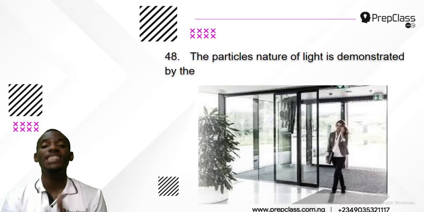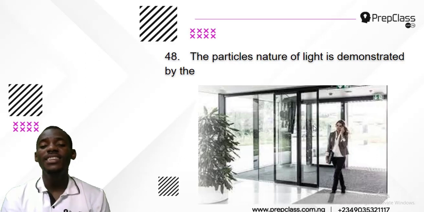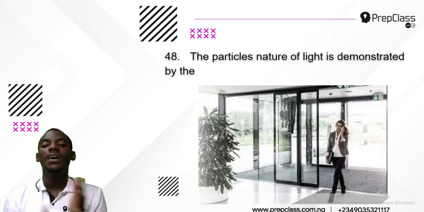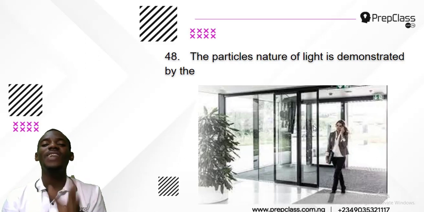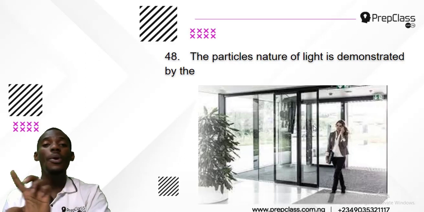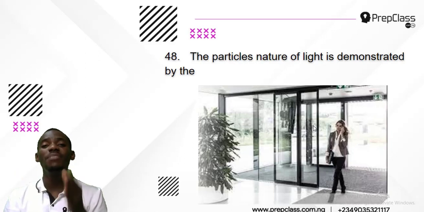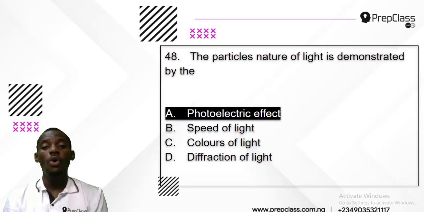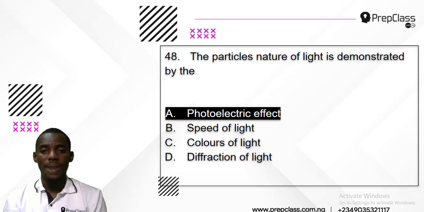Because the photoelectric effect says that when light shines on a metal, it will release electrons, and in this case, the automatic door opens because of the release of electrons from light-sensitive metals. When light shines on the metals that are light sensitive, they will send out electrons, and there will be electric current flowing through this door, and the door will open. So it shows that light behaves as a particle, and the answer to that question is just the photoelectric effect. It is the only one among the options that demonstrates that light behaves as a particle,